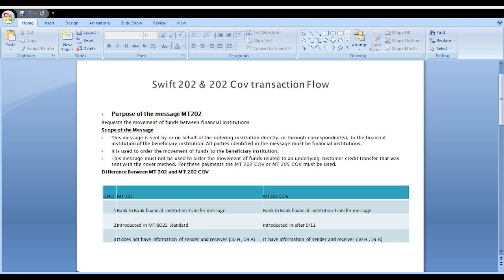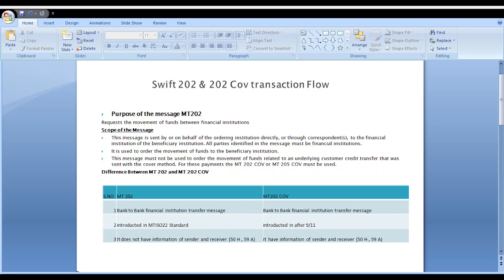MT202 doesn't have the ordering sender and receiver information, but MT202 cover payment has sender and receiver information. MT202 cover payment is a more secure payment because we have the sender and receiver information, so nothing can happen from an AML money laundering issue, and funds cannot be sent for any terrorist attack. The risk level is also very low.